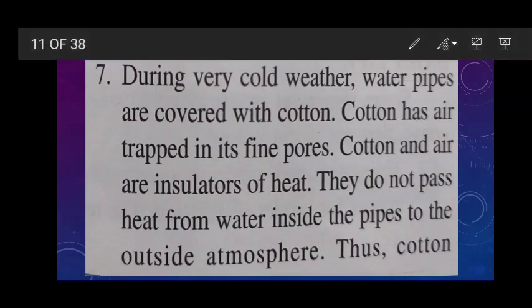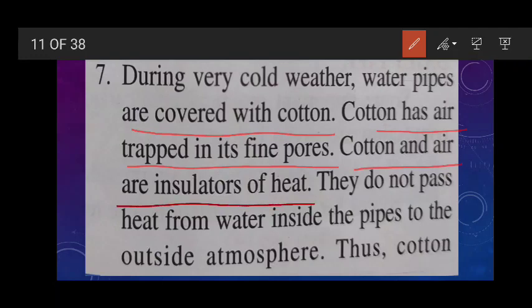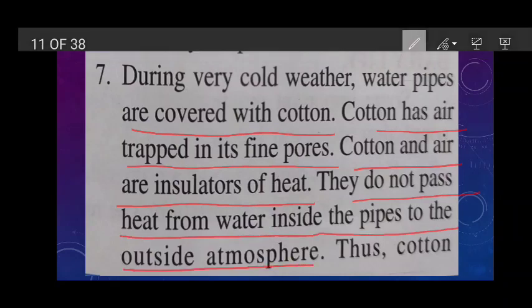Now the next is that during very cold weather, water pipes are covered with cotton. Why? Cotton has air trapped in its fine pores, and trapped air is a bad conductor of heat. So cotton and air are insulators of heat. Bad conductor means insulator. They do not pass heat from the water inside the pipes to the outside atmosphere, and thus